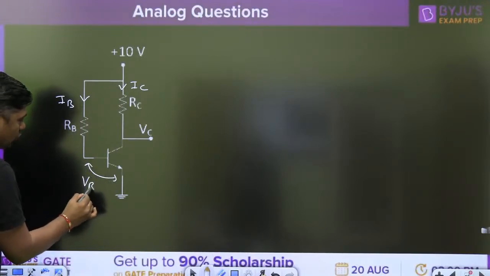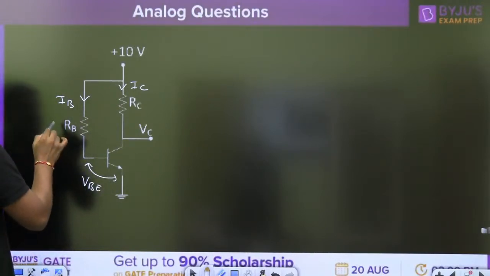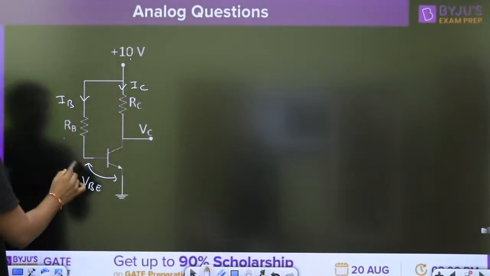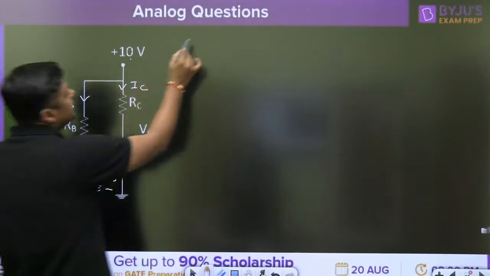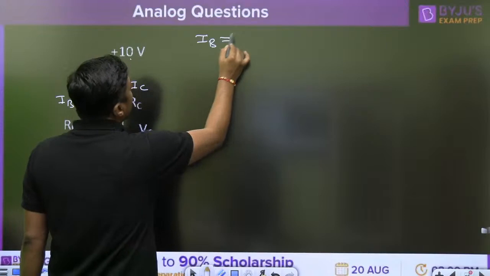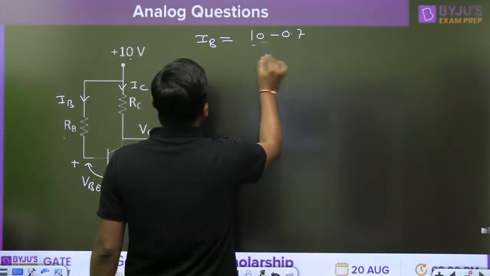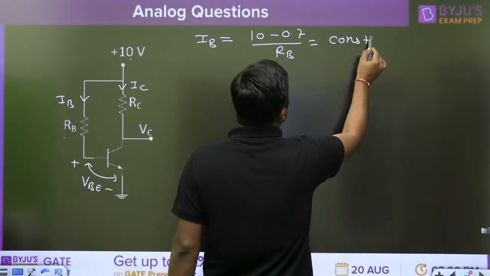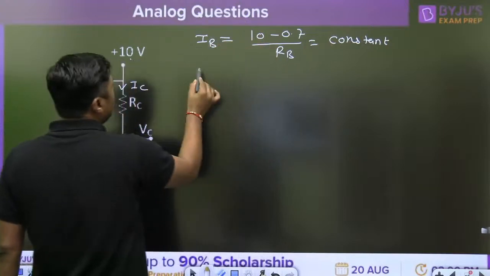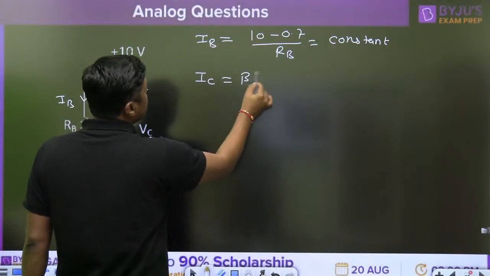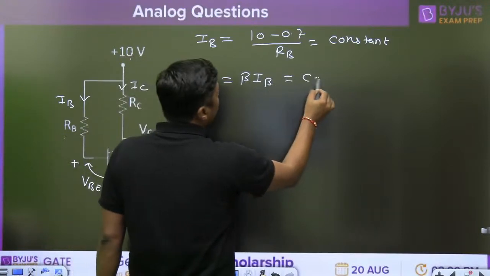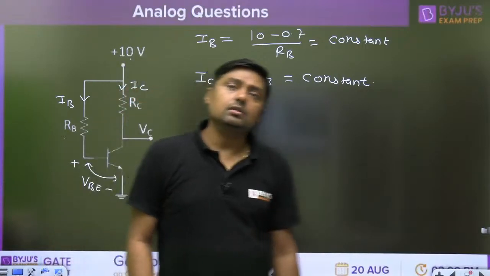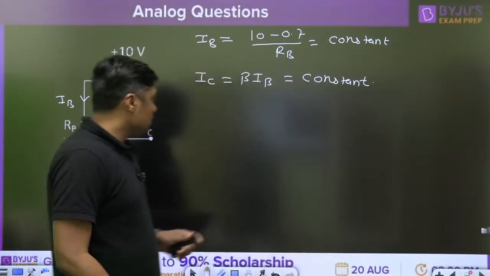This is 0.7 volt. My dear friends, I am not changing the value of RB, I am not changing the value of 10 volt, I am not changing the value of this VB, which means IB will remain constant. IB is equal to 10 minus 0.7 upon RB. It will remain constant. If it remains constant, what about IC equal to beta IB? Because it is in active region, it will also remain constant. No variation in IC.